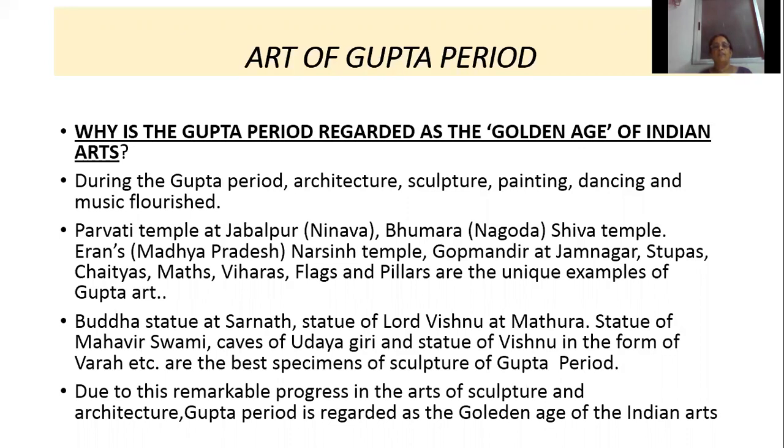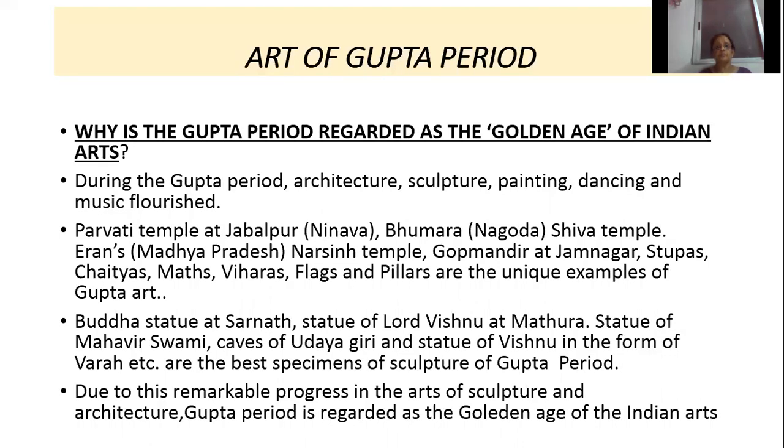Which period is known as the golden age of Indian arts? Gupta period. Why? Because during the Gupta period, architecture, sculpture, painting, dancing, and music, all different forms of arts, developed. The art of building Hindu temples also developed during the Gupta period. The temples built during the Gupta period were, first, the Parvati temple at Jabalpur. It is in Madhya Pradesh.